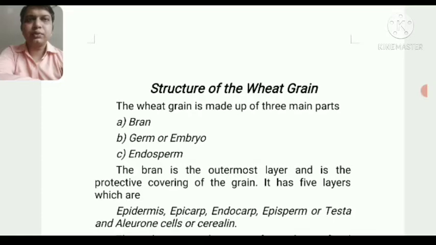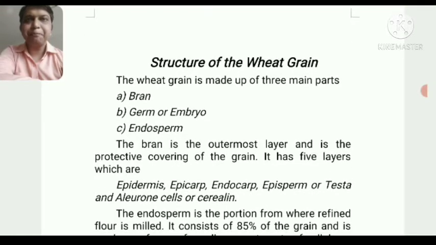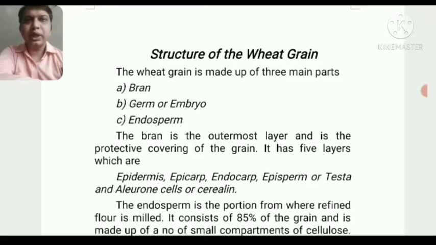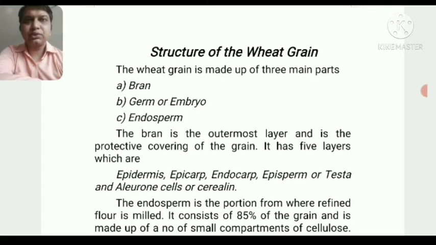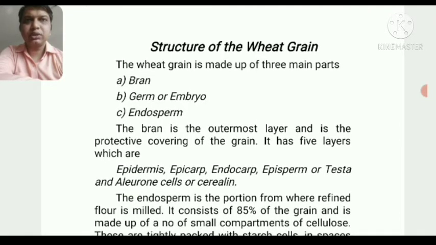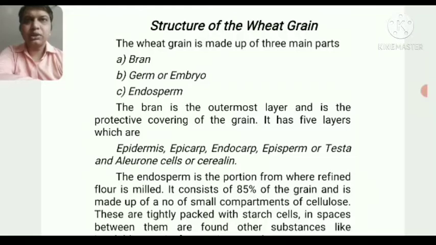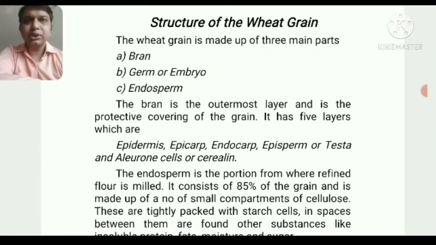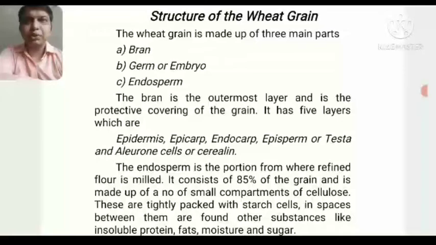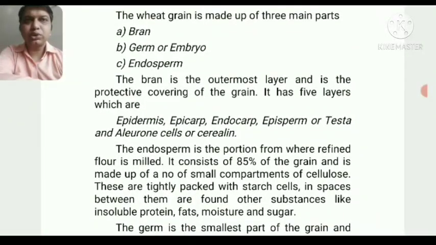So here we come to the structure of the wheat grain. I will give you one picture of a wheat diagram, so there you can understand. There are three main parts of the wheat we need to understand. First is bran, second is germ, and third is endosperm. The bran is the outermost layer and is the protective covering of the grain.